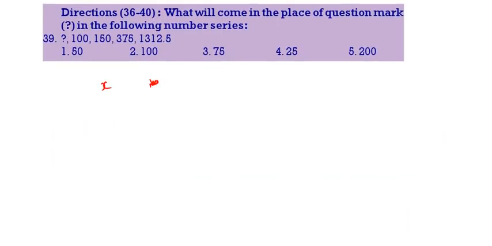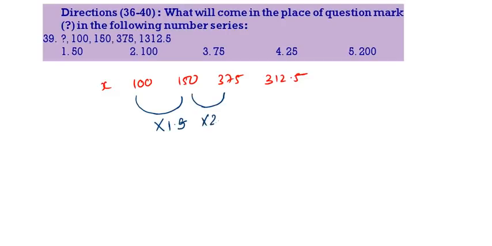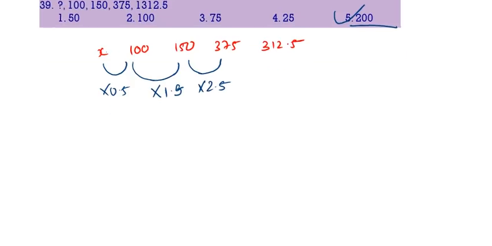Next question: question mark, then 100, 150, 375, 312.5. Now this is into 1.5, this is into 2.5. 150 into 2 is 300, 150 into 0.5 is 75. So this will be into 0.5. So 200 into 0.5 is 100. So the answer is 200. Option 5 is the correct answer. Next question, 40th question.